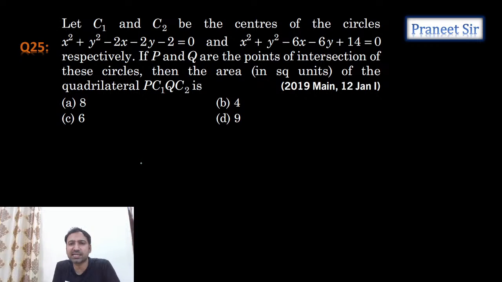C1 and C2 are the centers of the circles, and P and Q are the points of intersection of these circles. Then the area of the quadrilateral PC1QC2. Okay, let's take it this way.